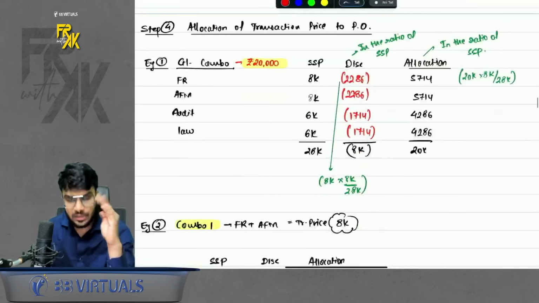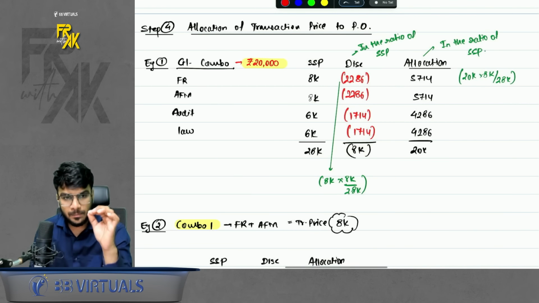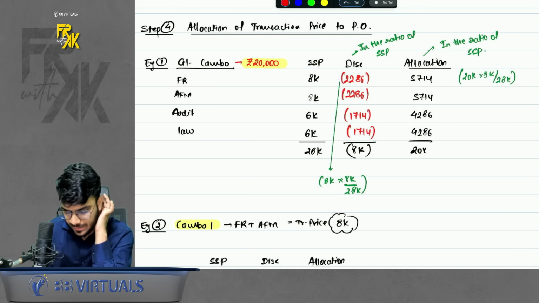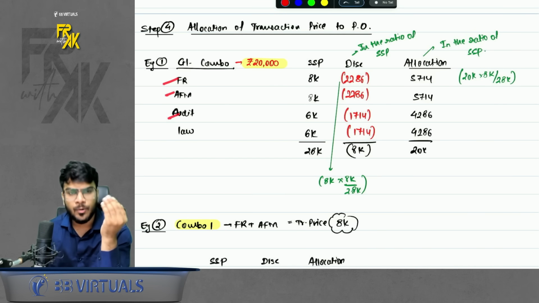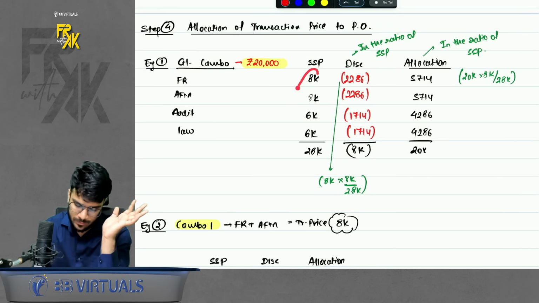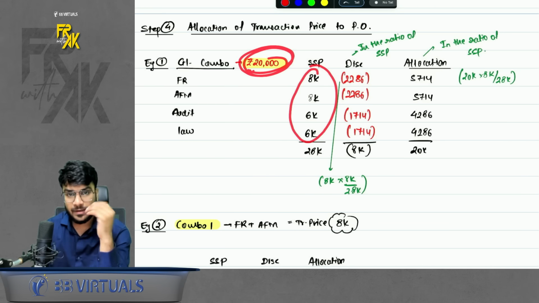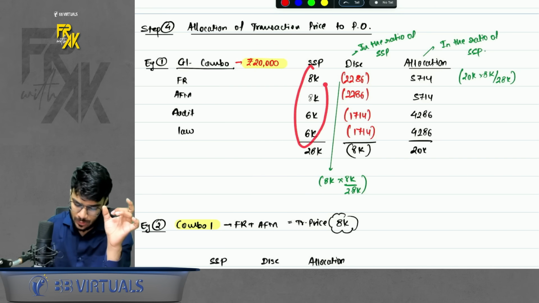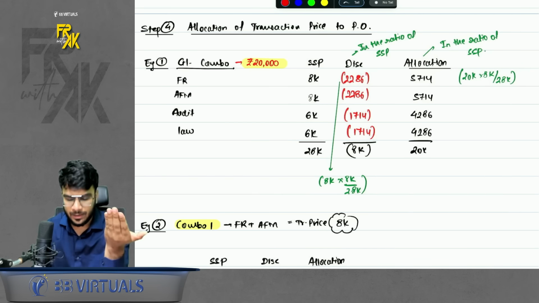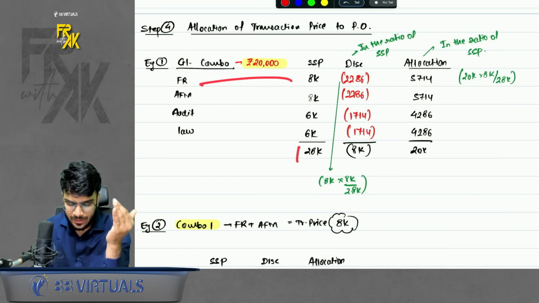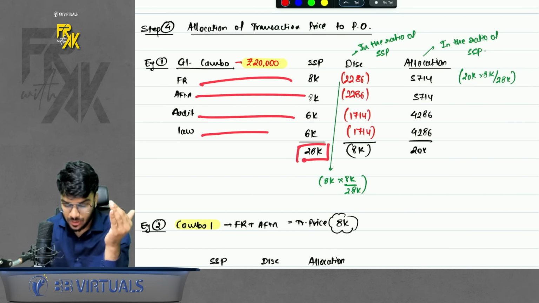Okay, so here there are 4 examples which you need to understand. Please have a look at my examples. You will understand all the concepts through this only. First, let's say I'm selling a combo of group 1, FR, AFM, audit and law. Assume that law is also there. So I'm charging 20,000 as a combo price. Now, but the SSP is individually a little higher, of course. SSP means if I sold them individually, how much will I charge? So total comes to 28,000.